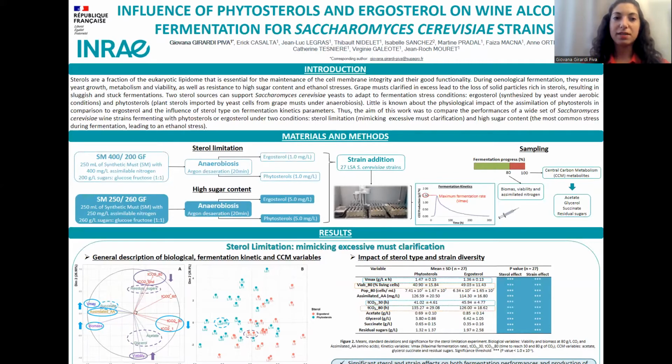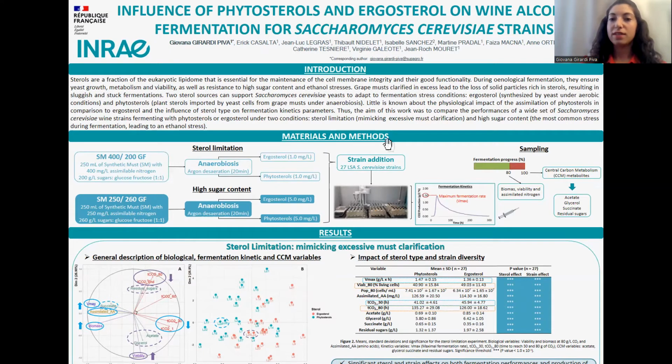Saccharomyces cerevisiae strains fermenting with phytosterols or ergosterol under two conditions: sterol limitation, mimicking excessive must clarification, and high sugar content that leads to ethanol stress. In order to mimic sterol limitation, we worked with a synthetic must that had a low content in ergosterol or phytosterol. To mimic high sugar content, we worked with a synthetic must that had a high concentration of sugars.